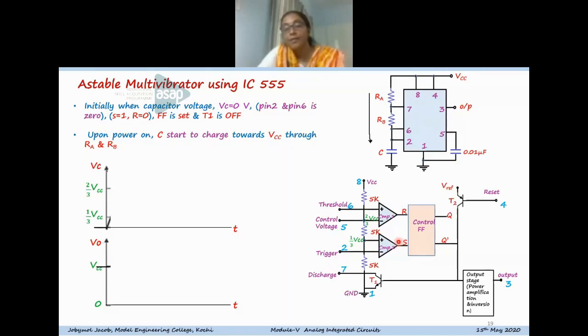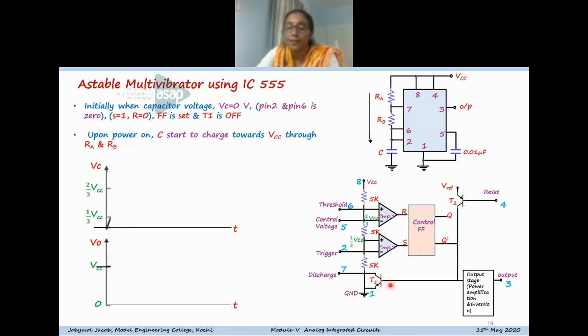Since pin 6 is connected to the non-inverting terminal of the first comparator, this value will be 0, and the inverting terminal is at 2/3 VCC, so the output of the first comparator will be 0. So the output of the first comparator is 0 and the second comparator is 1, so the control flip-flop is in the set condition. When the flip-flop is set, Q bar is 0. The Q bar is directly connected to the base of the transistor T1.